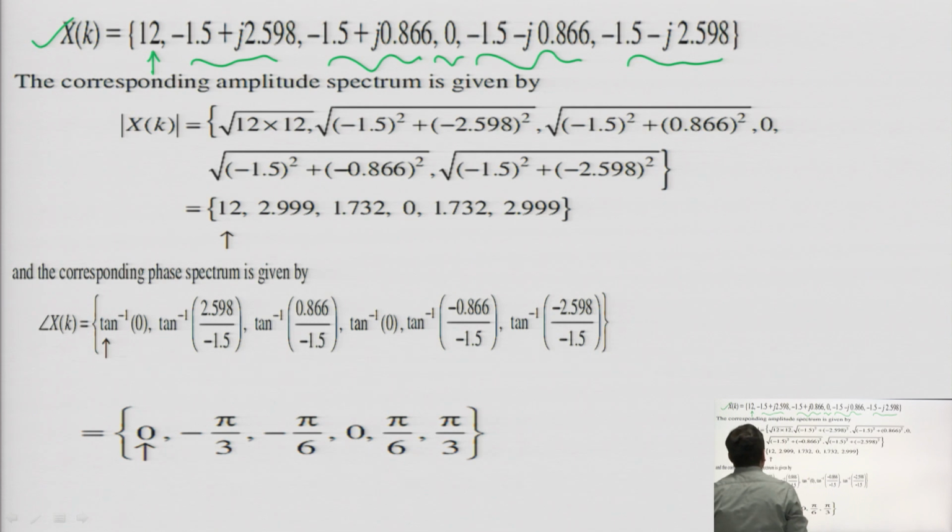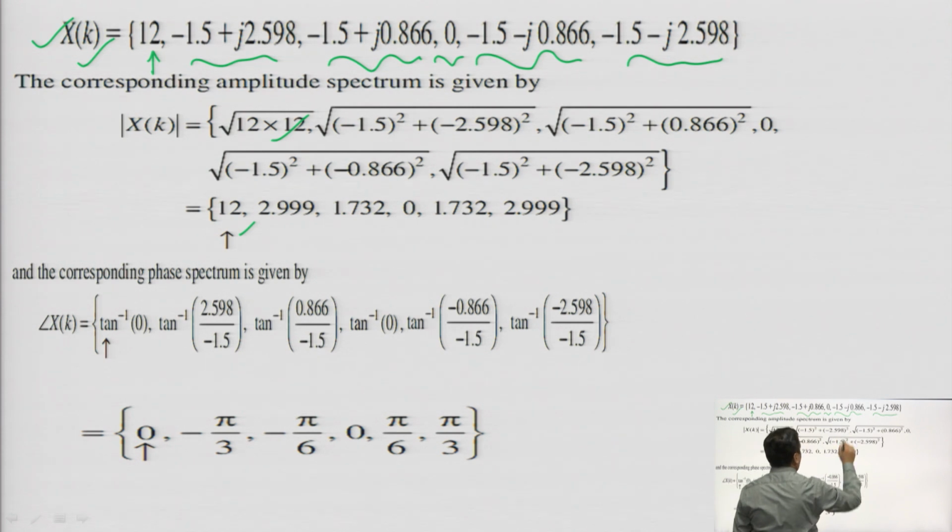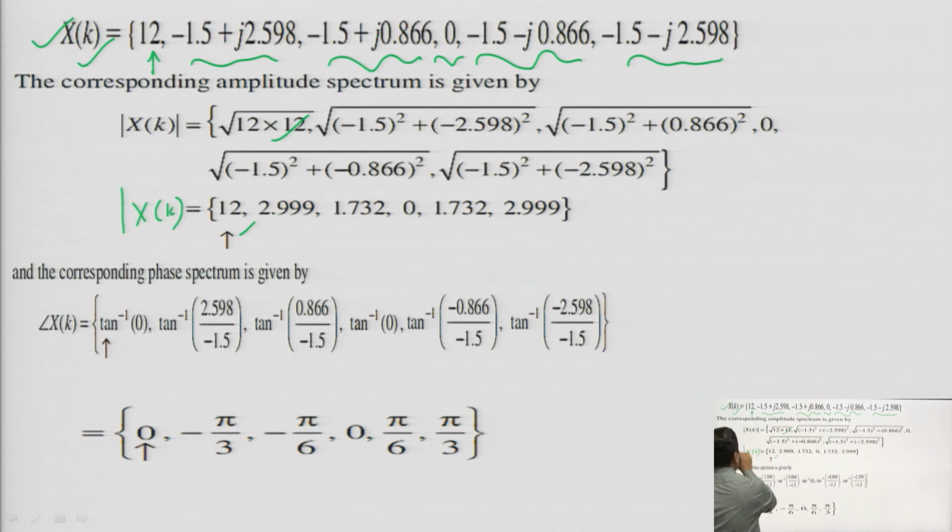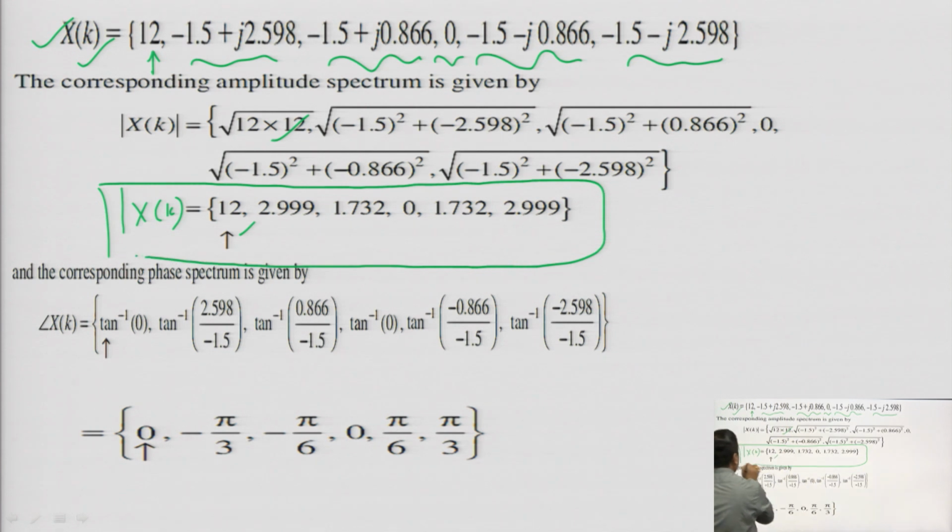Now, you have to compute its corresponding amplitude spectrum and phase spectrum. Amplitude means, X of k you are getting this one, so you have to calculate the mod of this. The mod of 12 is 12, then under root of minus 1.5 whole square plus 2.59 whole square, similarly for all the values, and you will get this one. So, this will be the amplitude of your DFT.